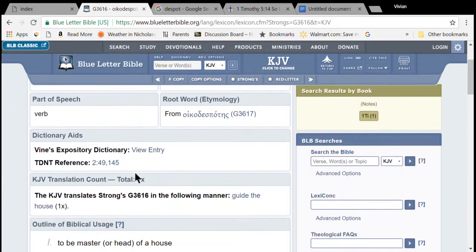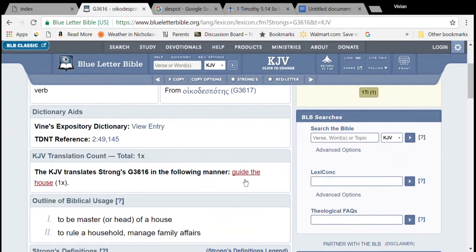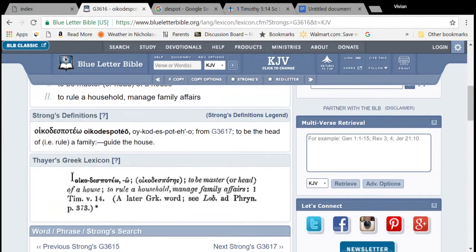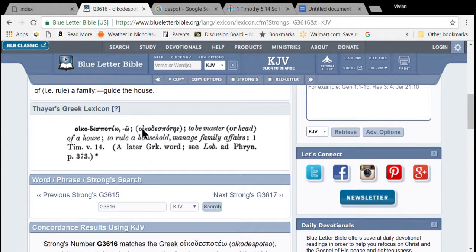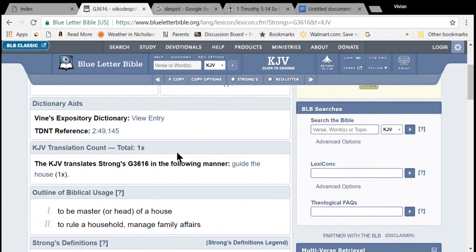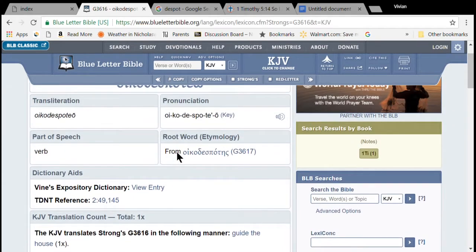And we see that in the King James it occurs only once, and the King James translates it, guide the house. Outline of biblical usage: to be master or head of a house, to rule a household, manage family affairs. Strong's definition: to be the head of or rule a family, guide the house. Thayer's Greek lexicon: to be master of a house, to rule a household, manage family affairs. So there's definitely that idea of being the master, the head, and ruling the household.